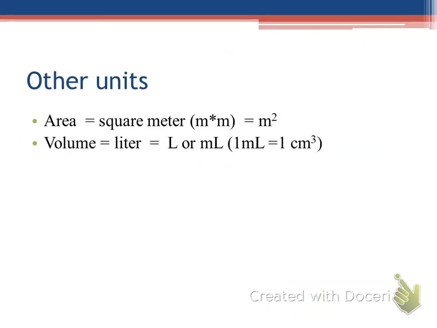Volume, we said, was measured in liters. It could also be measured in milliliters, depending on how big of a volume we're talking here. But a conversion that you should write down is 1 milliliter is equal to a cubic centimeter, or centimeters cubed. That's one that we'll use pretty often. So that just means literally 1 milliliter is equal to 1 cubic centimeter.